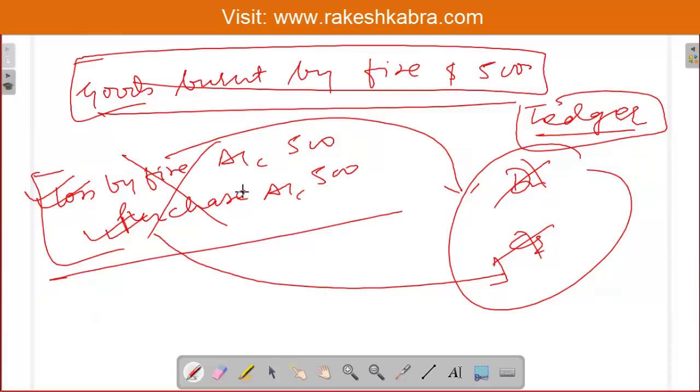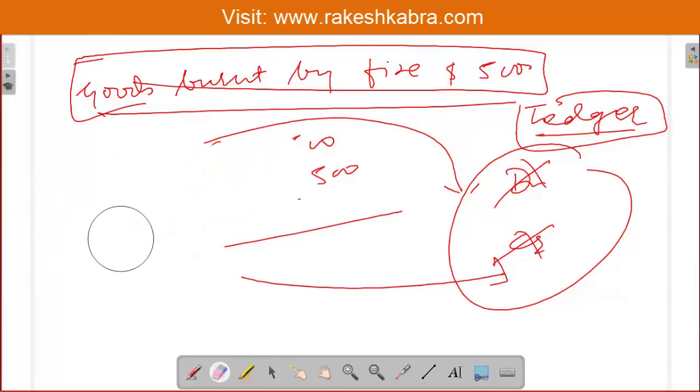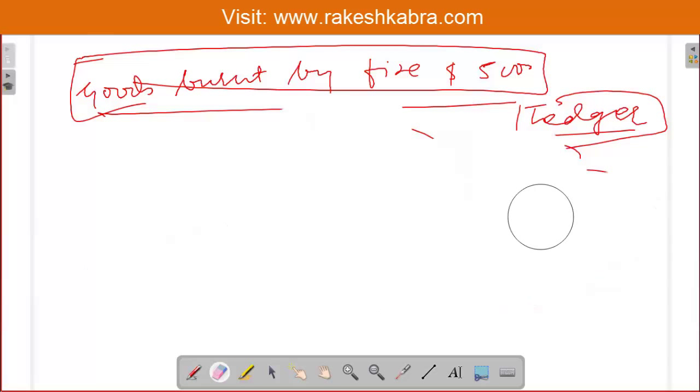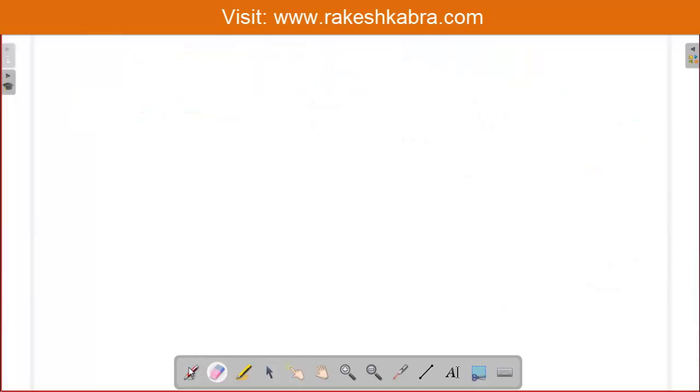So why is this happening? Because we are not maintaining proper records. We are not maintaining all records, so that's why this is happening. Some transactions are partly recorded, some are completely ignored, and some are completely recorded. So our records are actually incomplete. That's why it is called an incomplete accounting system. If we want to maintain complete records, we have to record both the debit and credit aspect in the ledger.